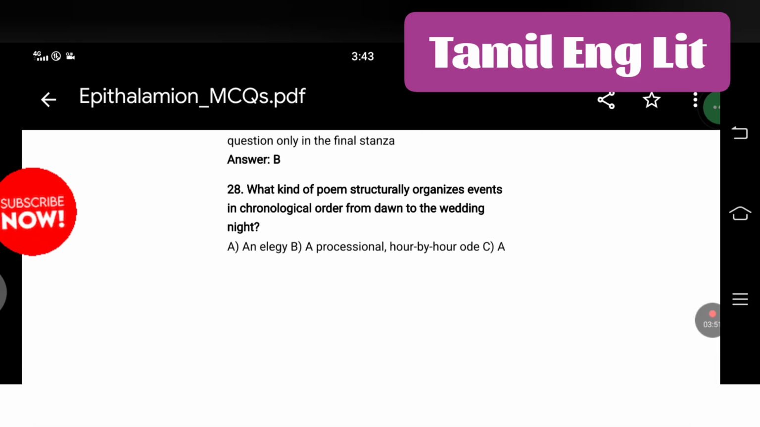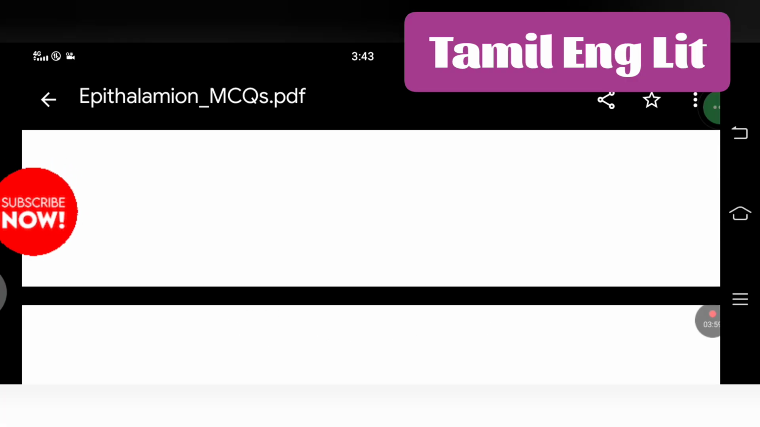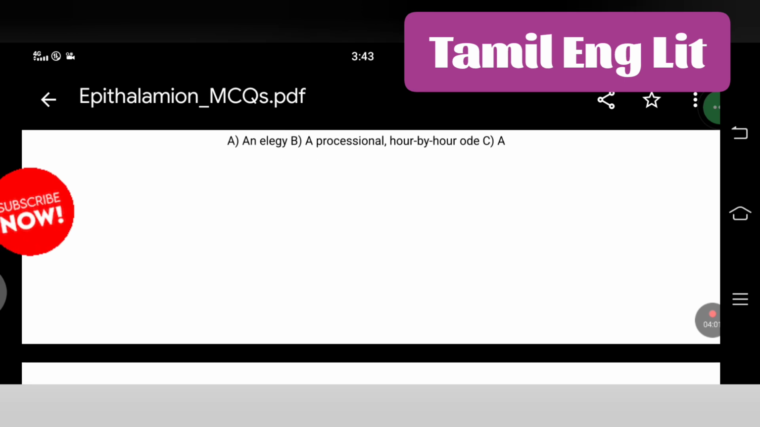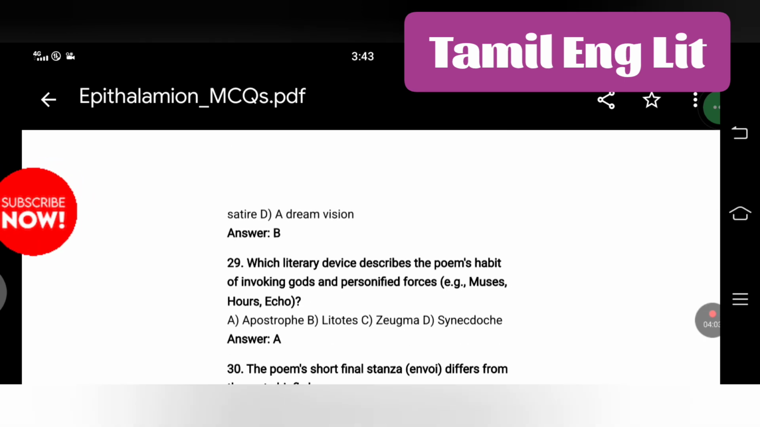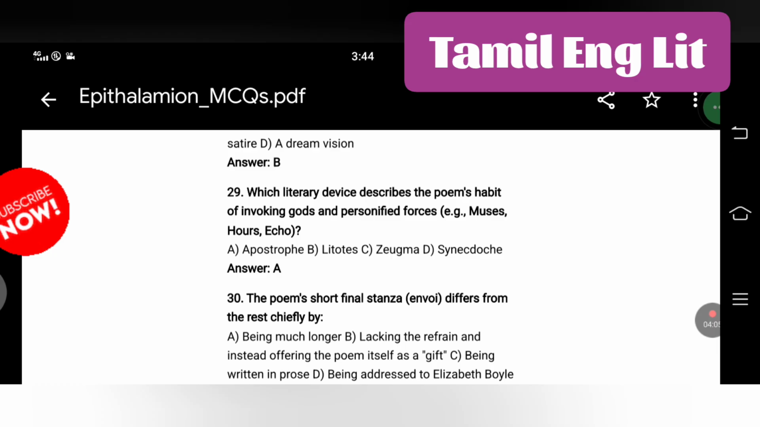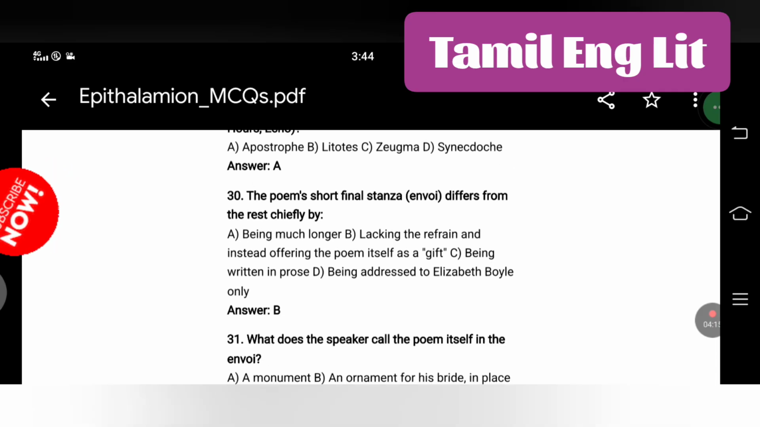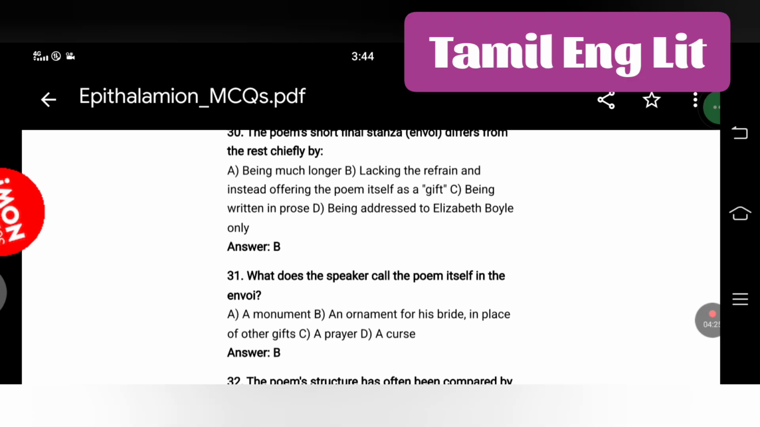What kind of poem structurally organizes events in chronological order from dawn to the wedding night? A processional hour-by-hour ode. Next question: which literary device describes the poem's habit of invoking gods and personified forces, for example muses, hours, echo? Apostrophe. The poem's short final stanza, which means envoy, differs from the rest chiefly by lacking the refrain and instead offering the poem itself as a gift.